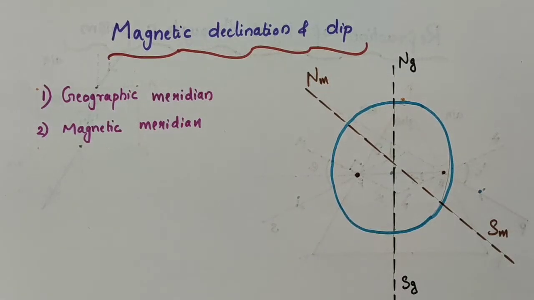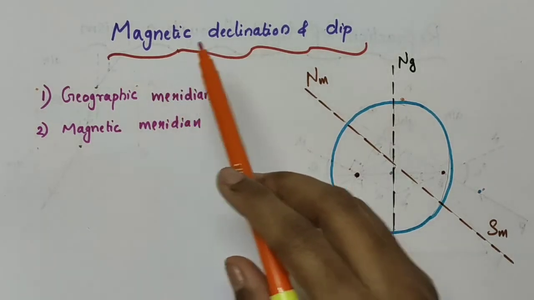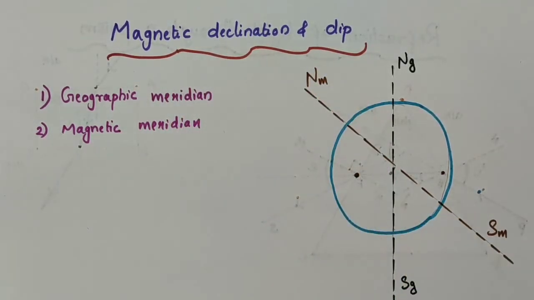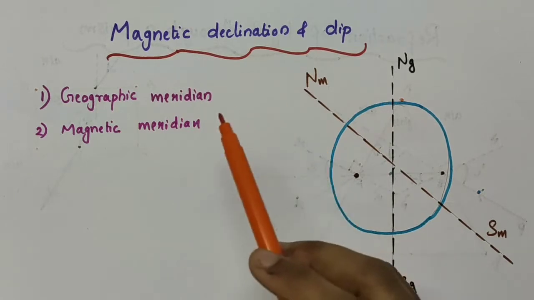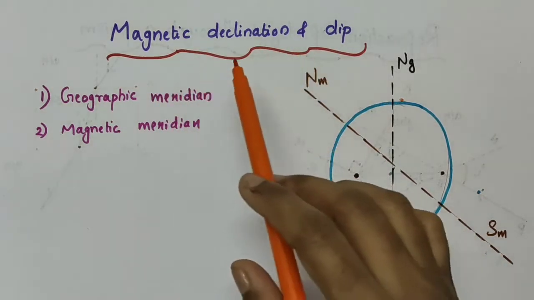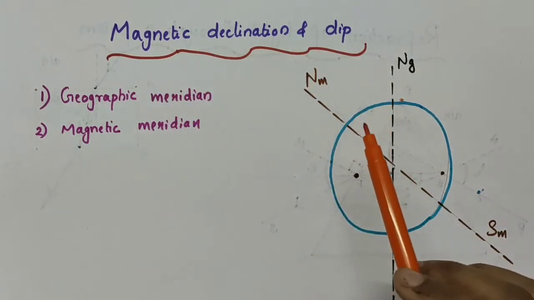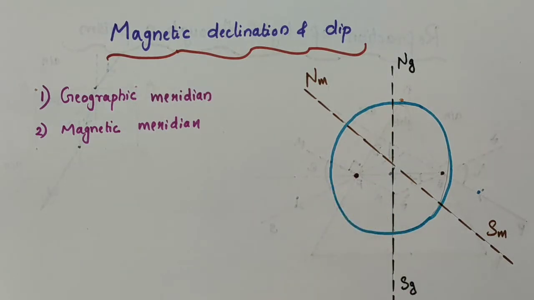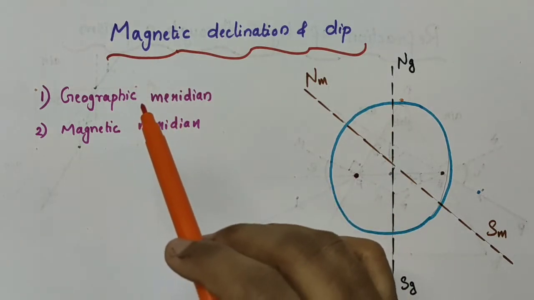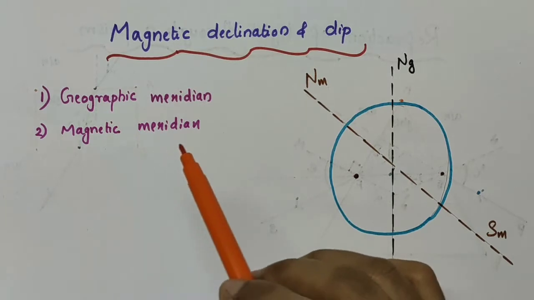Hello everyone. In this video, we are going to talk about magnetic declination and dip. Before discussing these two terms, let us define two other terms. One is geographic meridian, another one is magnetic meridian.